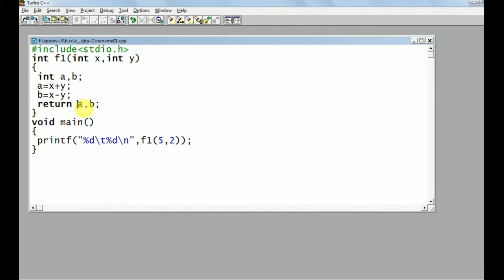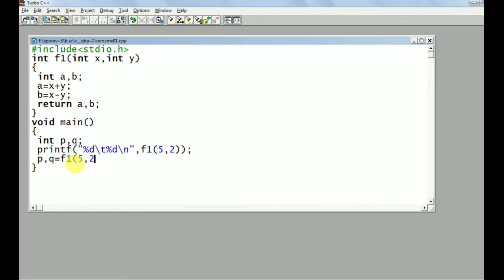Okay, so with this we can understand that a function can return only one value, it cannot return multiple values. Even if you write like this, for example, here I am taking the variables int p comma q. I am taking two variables here, so in the p variable and q variable, I want to hold two values. So I am giving function as f1 of 5 comma 2.